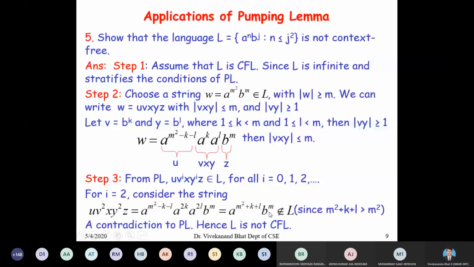So that does not belong to L, because m square plus k plus L is greater than m square. It is not a perfect square when k equal to 1 and L equal to 1. So this string does not belong to L. So we get a contradiction to the pumping lemma. Therefore, our initial assumption that L is context-free is wrong. Hence, L should not be context-free.